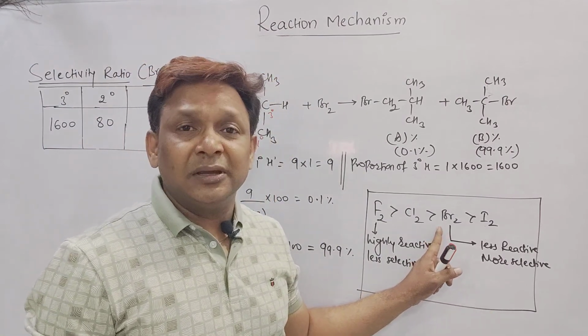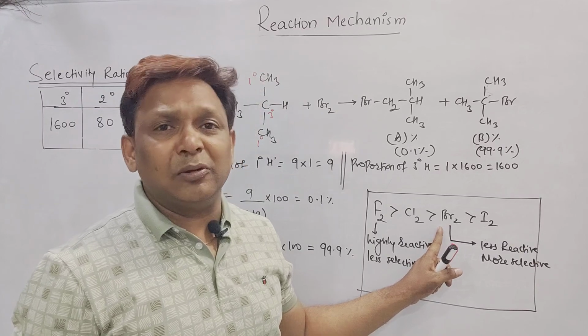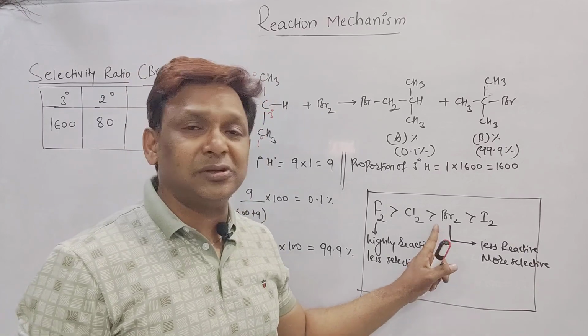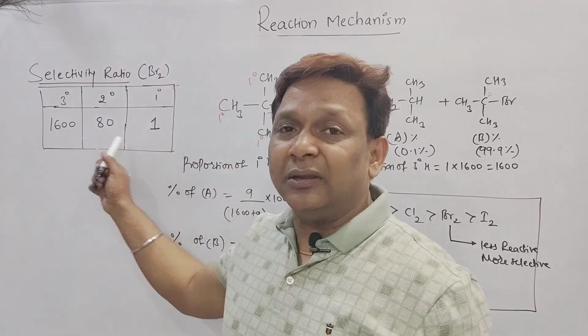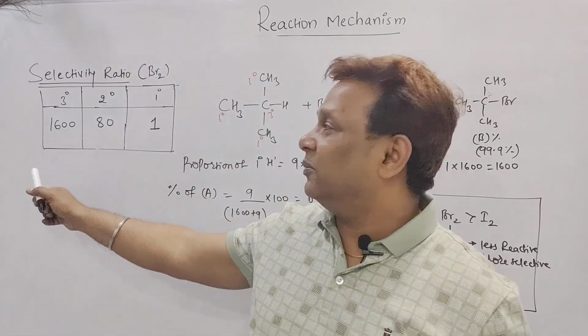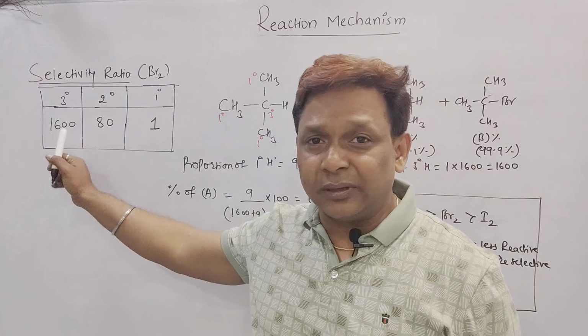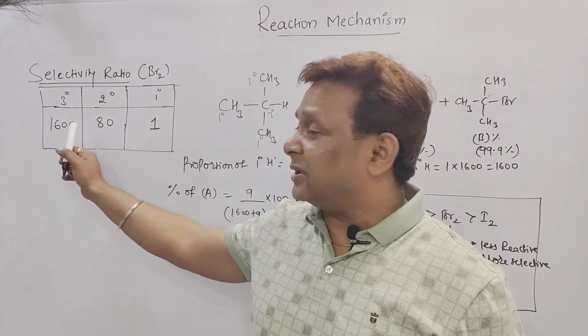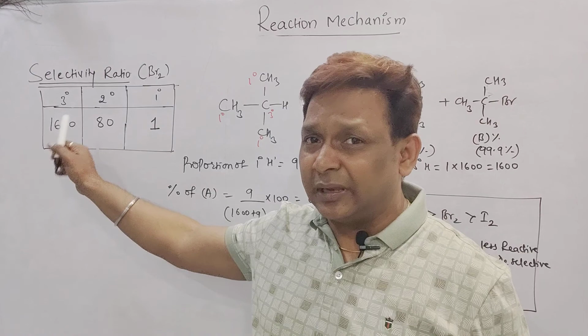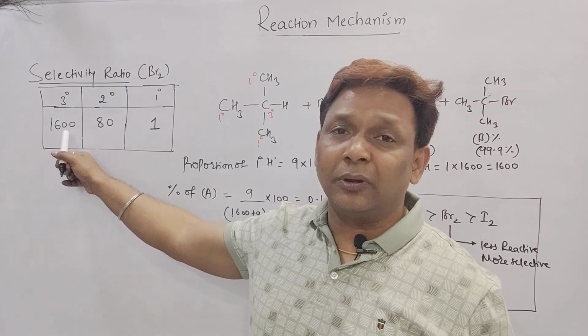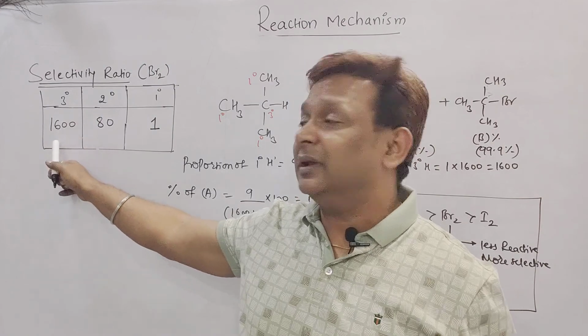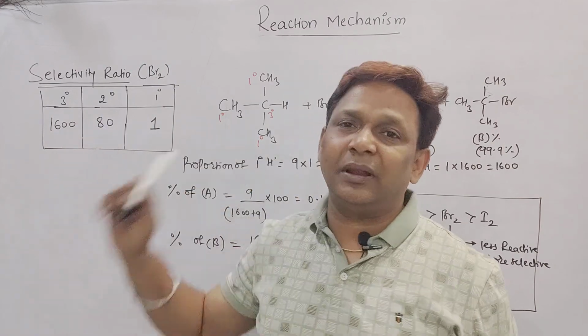Because if you compare the values of primary, secondary and tertiary hydrogen with bromine, the ratio is given as 1:80:1600. If you replace one tertiary hydrogen with bromine, the selectivity or the percentage of the product will be 1600 times more than the primary.